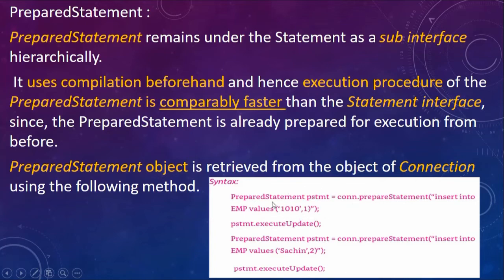Whatever prepared statement you have created, inserting 1010 in the first column, will be executed using executeUpdate. After executing this method, you will see in the database table called EMP that 1010 appears as EID in that tuple.